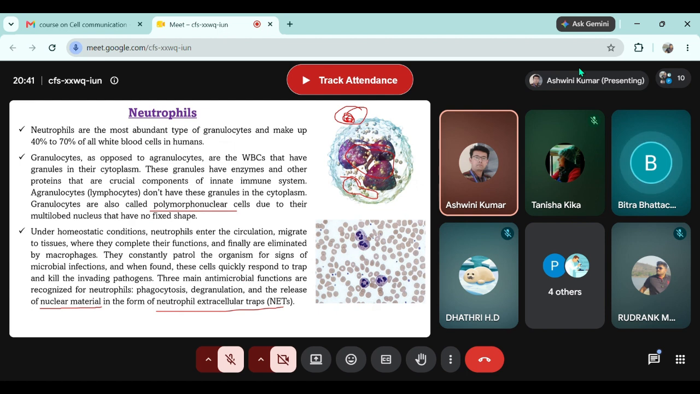Sir, I have one question. Yeah, please go ahead. So these cells are polymorphonuclear cells, as you mentioned. I'm not sure, is there a reason why they don't have a mononuclear nucleus like other cells? Why do they specifically have this?